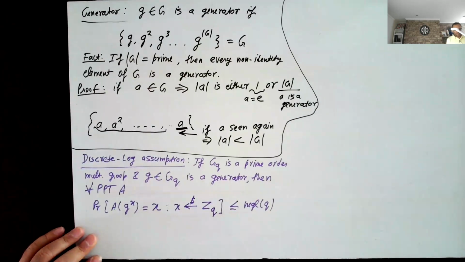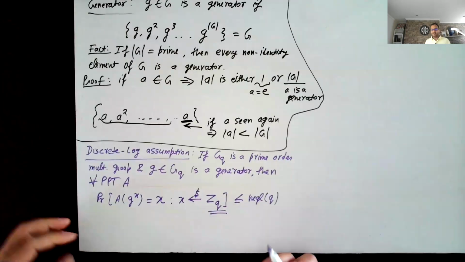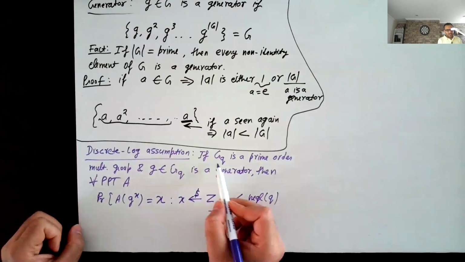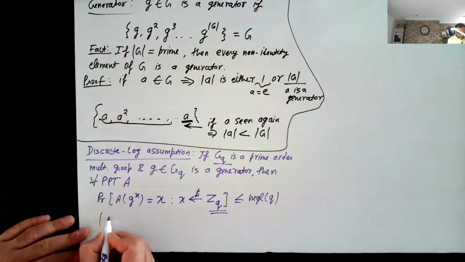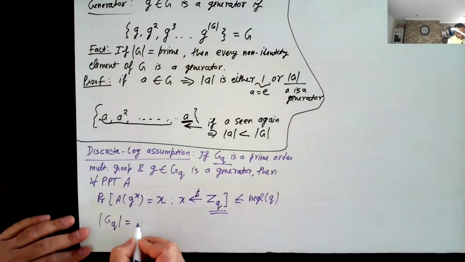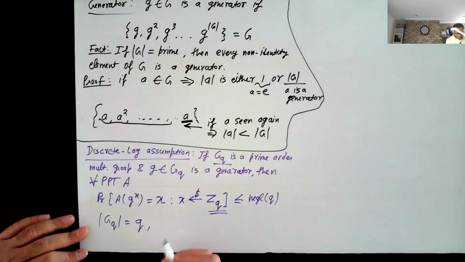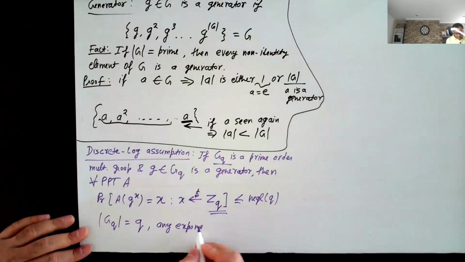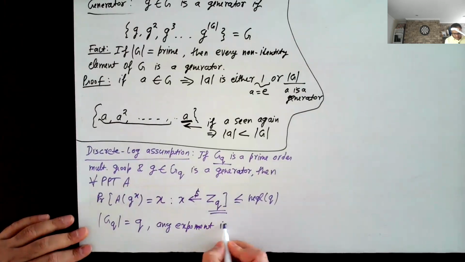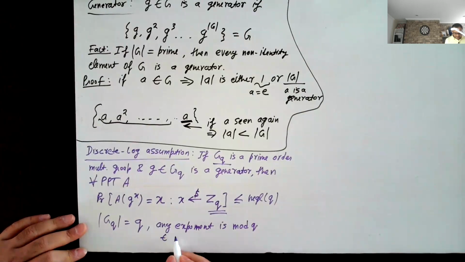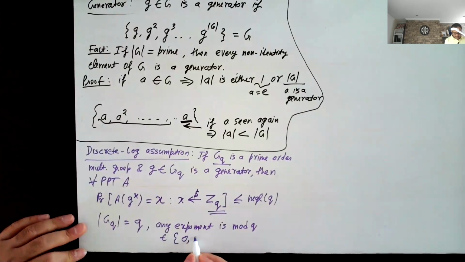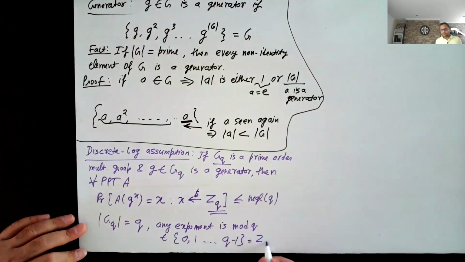Okay. Now, why are we talking about ZQ? We had ZP, ZP star, then we had GQ. Now, the order of GQ, as we have seen, is just Q. Hence any exponent is mod Q, which means that any exponent comes from the following set: 0, 1 up to Q minus 1, which is exactly equal to ZQ.